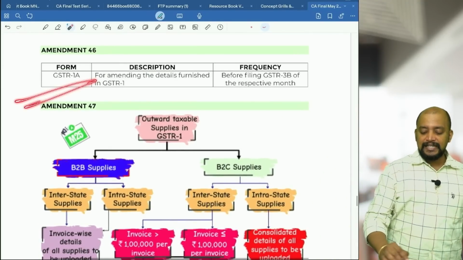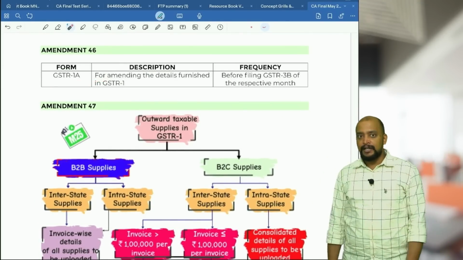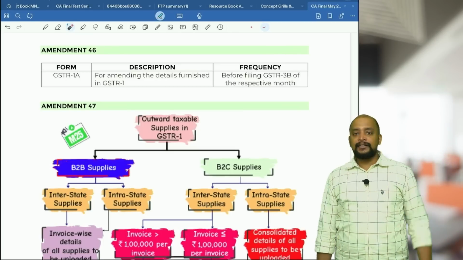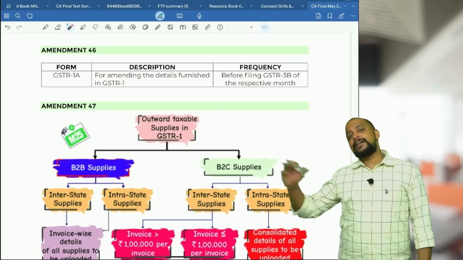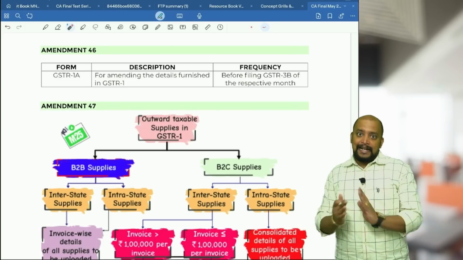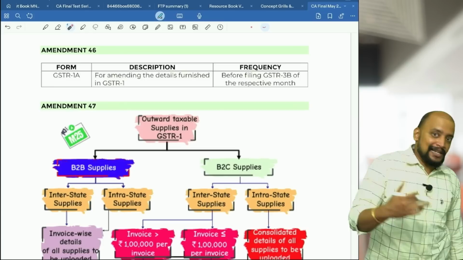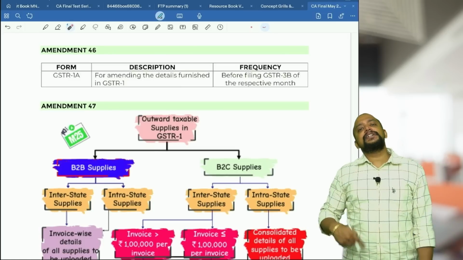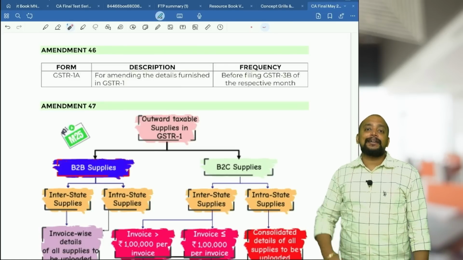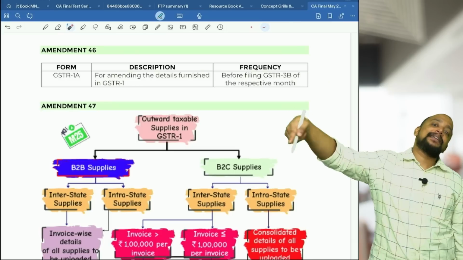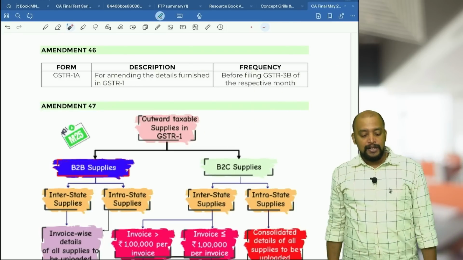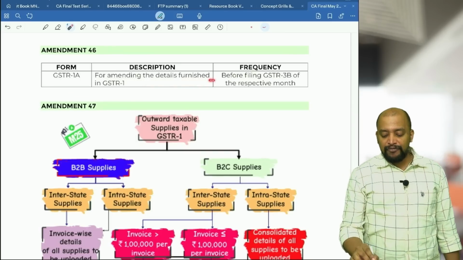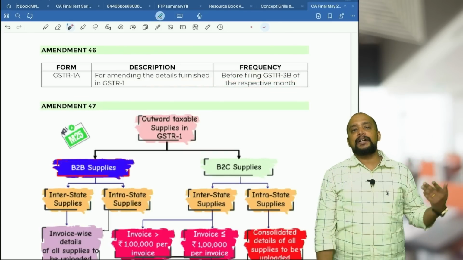Then we have GSTR 1A, a newly added return. This is an amendment of GSTR 1 in the same month. For example, by 11th I file my GSTR 1 and by 20th I need to file my 3B. In these 9 days, if I want to amend my GSTR 1, I can do so. But this amendment of GSTR 1 will not have an impact on the recipient's 2B in the same month; it will have an impact on the recipient's 2B in the next month. So GSTR 1A is for amending the details furnished in GSTR 1 before filing GSTR 3B of the respective month.